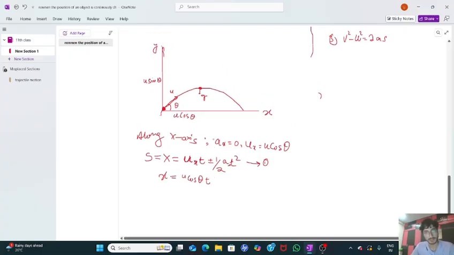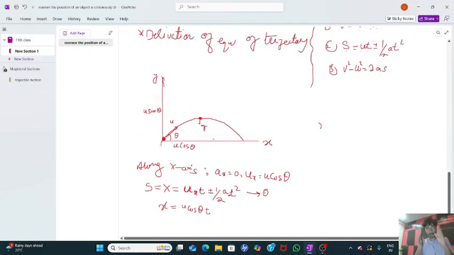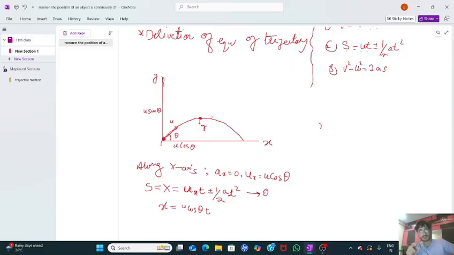What are the benefits of this equation of trajectory? It gives the exact position and future position of the particle. It gives the exact path of the particle. Now what is this all about? This gives a relationship, actually, between the x and y components. Basically, this equation of trajectory gives the relationship between x and y components.